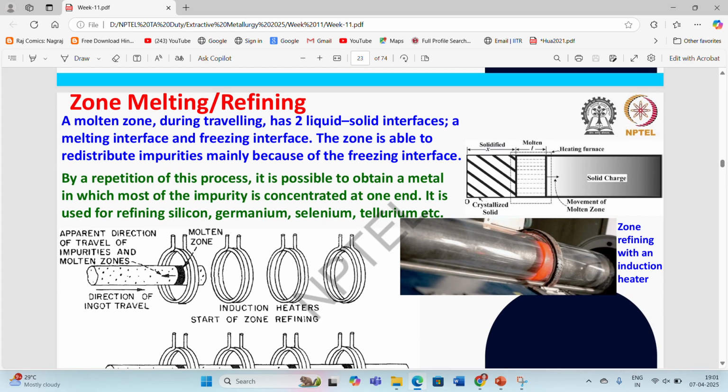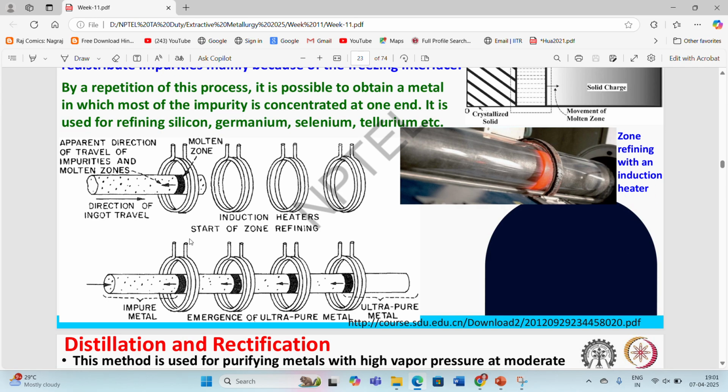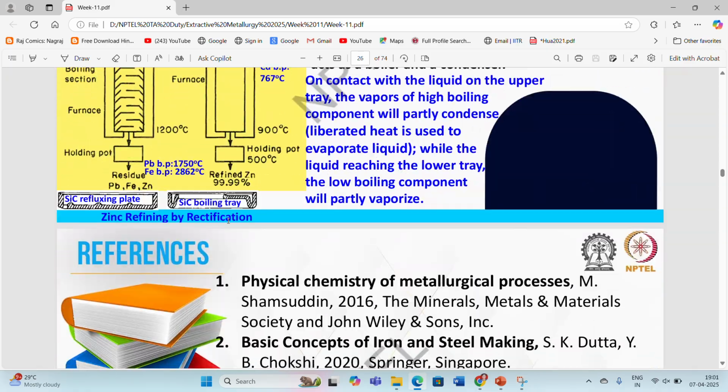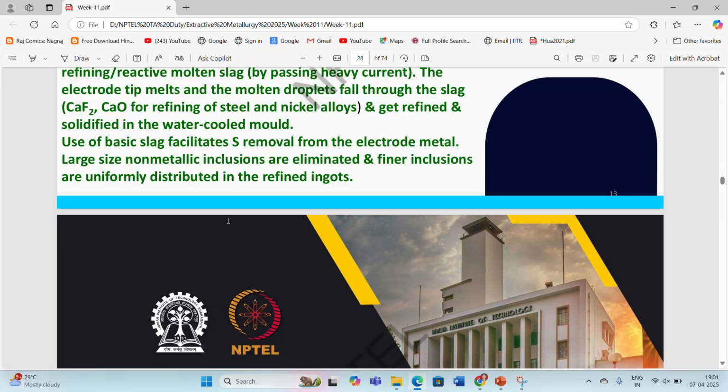Nowadays we are also using this zone refining or zone melting method for producing highly pure steel parts which can be used for strategic purposes. These are distillation and rectification processes.